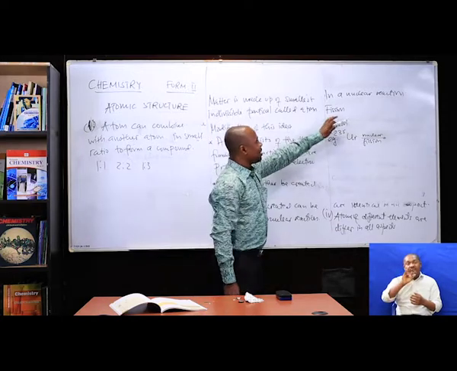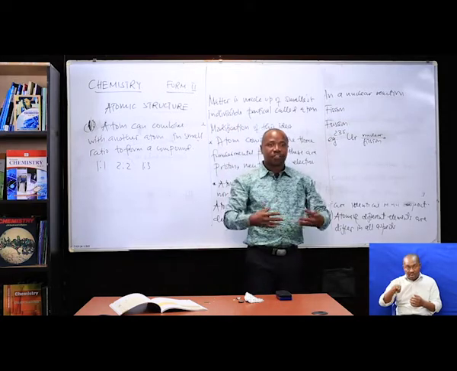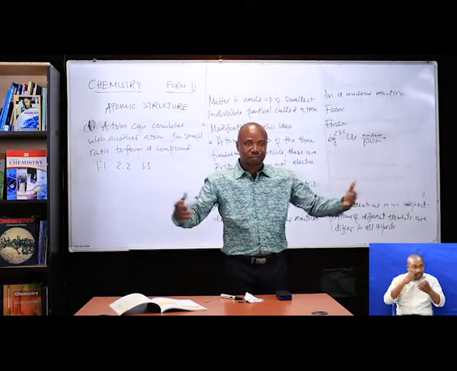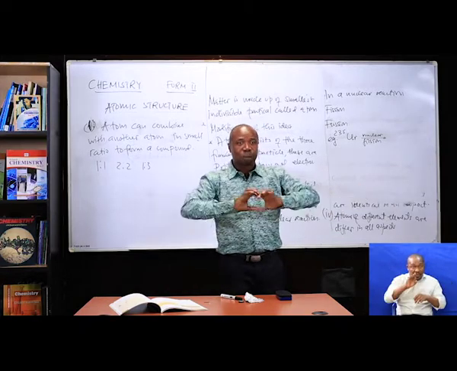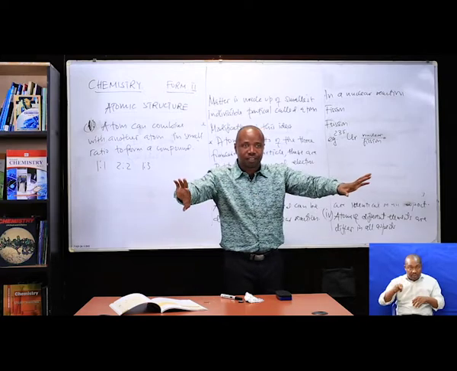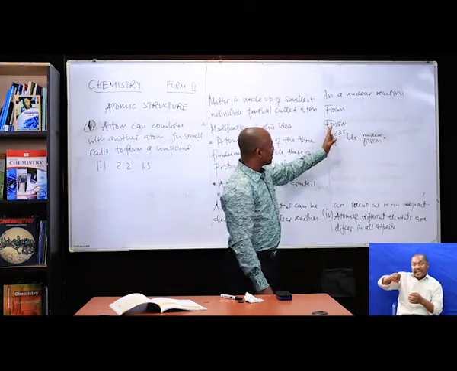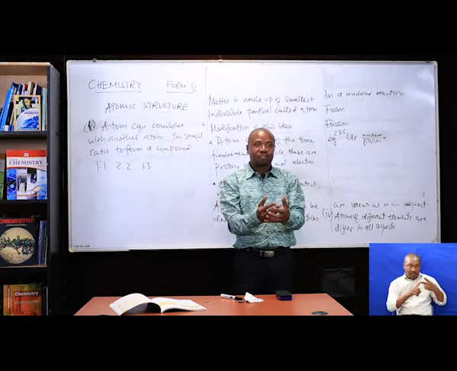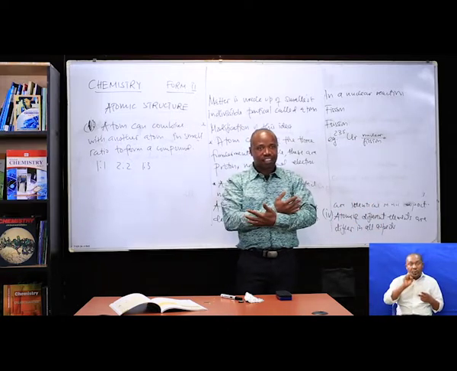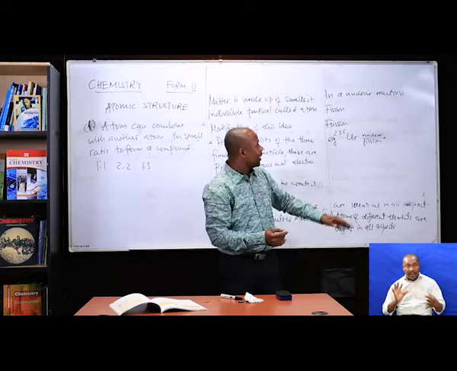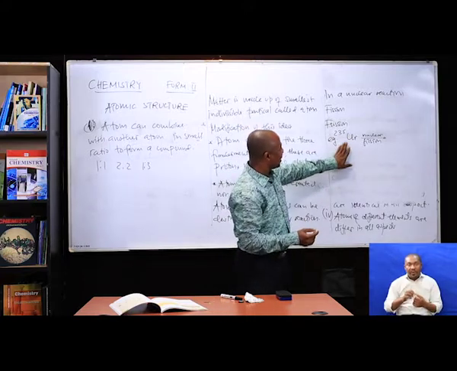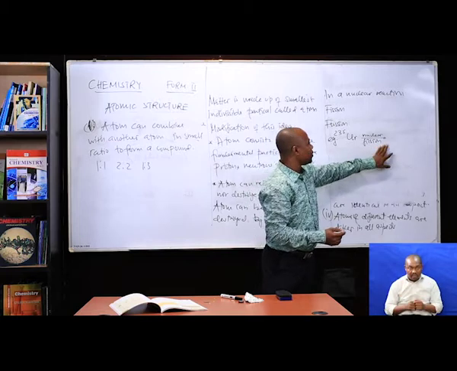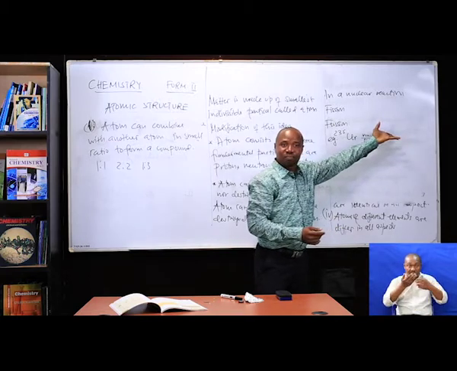When we say fission, fission means separate, splitting up. And fusion means to fuse together. In a heavy metal like uranium, nuclear fission produces another atom.